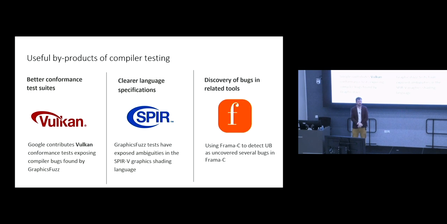And when we were doing test case reduction using the Frama-C tool as an undefined behavior detection tool for C, we actually found a number of bugs in that tool, and its developers were very responsive to those bug reports and got those bugs fixed. So it can be a good way of improving the ecosystem all around.